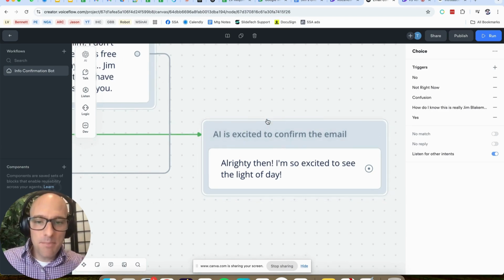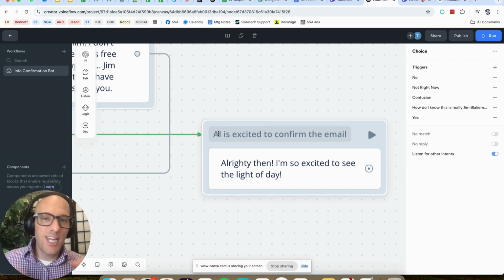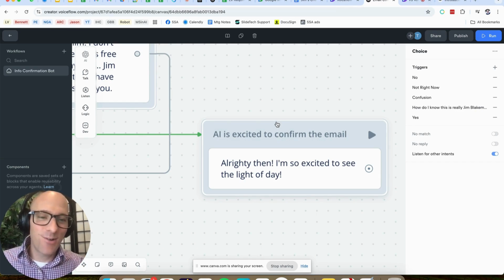This message block then has a title. Again, the user doesn't see this part in gray, but it says AI is excited to confirm the email. It's just telling what the purpose of the message block is. It says, alrighty then, I'm so excited to see the light of day. This plays on the idea that it's trapped in a little box.